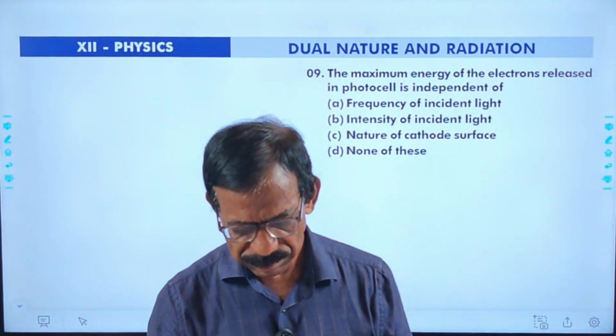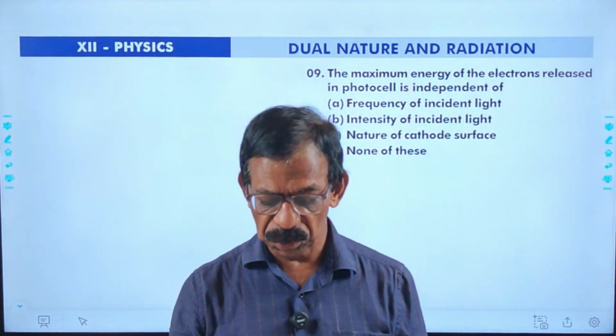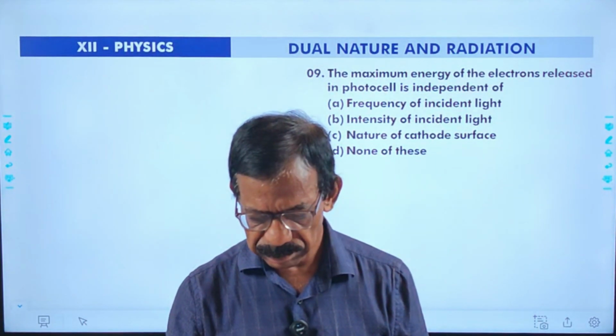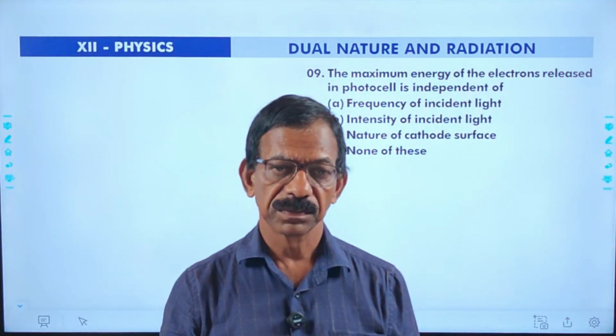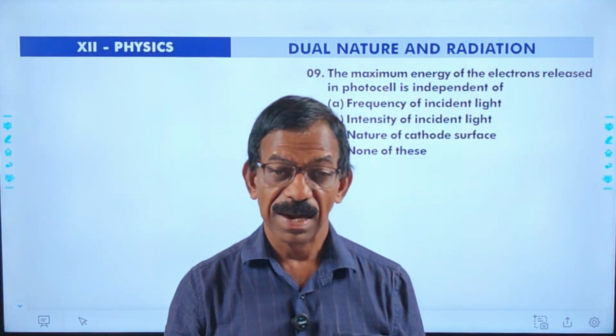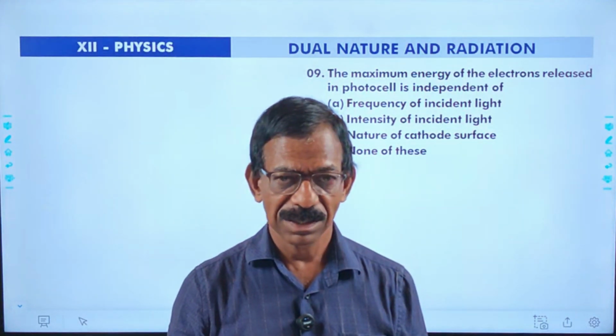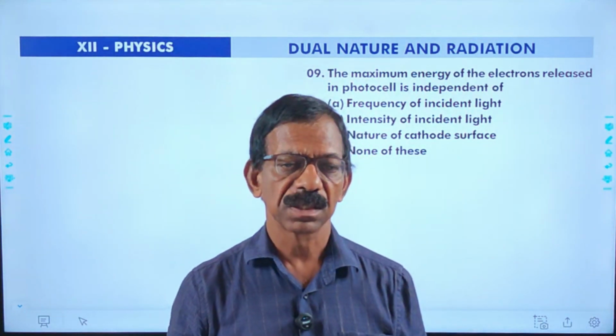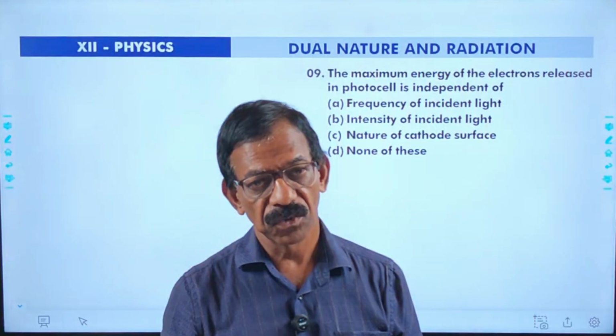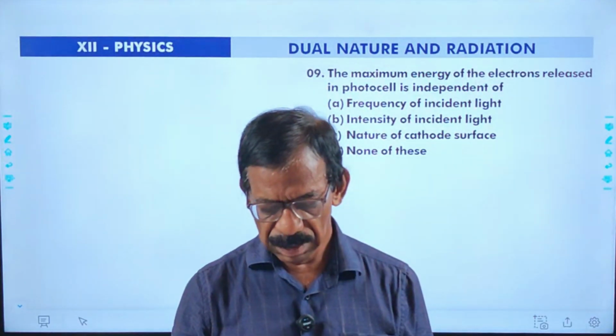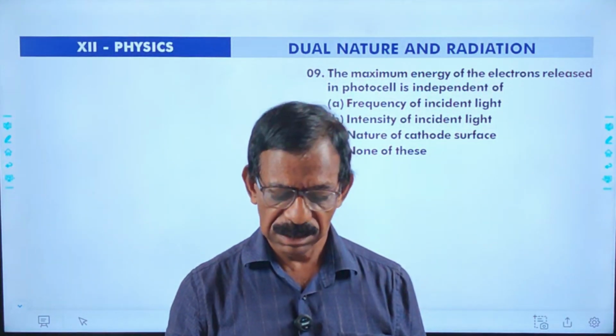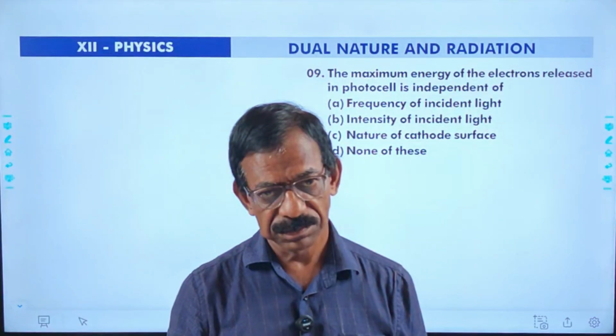Next question. The maximum energy of electrons released in a photocell is independent of what? You know that as intensity increases, the number of photoelectrons increases. As a result, photoelectric current increases. As frequency increases, the energy increases.